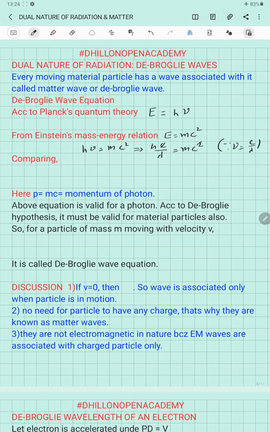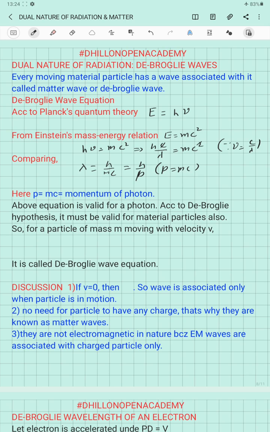One c gets cancelled, and lambda is equal to h over mc, which we can write as h over p, where p equals mc, which is nothing but the momentum of the photon. So this equation is valid for the photon, which is traveling with the speed of light, which is not a material particle.